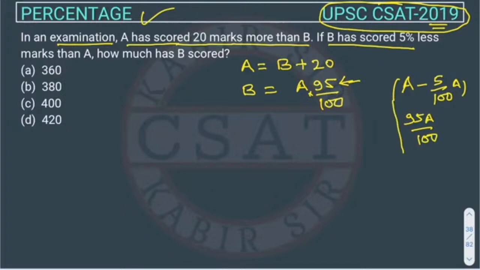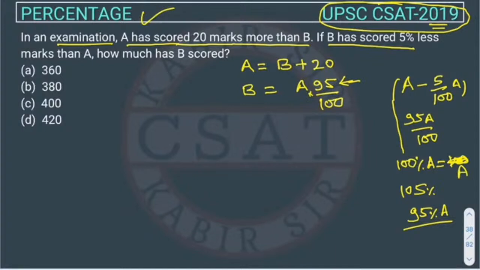So directly we can write, because we know 100% of A is equal to A, right? So whenever we talk about some increment, suppose they are talking about 5% increment, it will become 105% of A, and if they talk about 5% decrease, we will write 95% of A, right? So these are the basics.